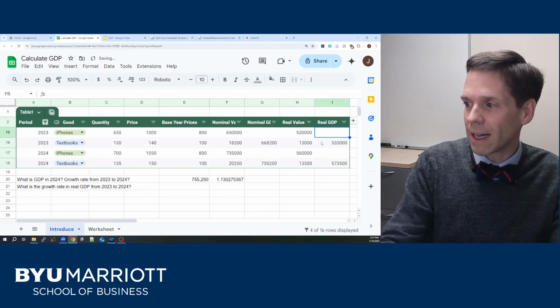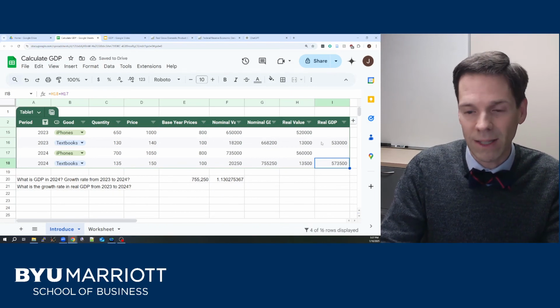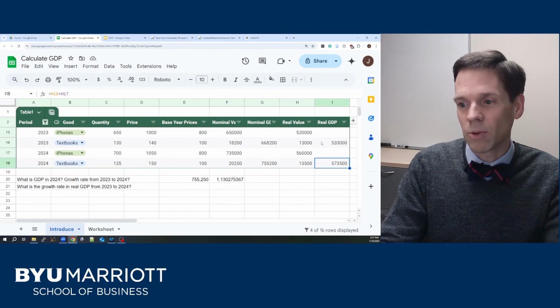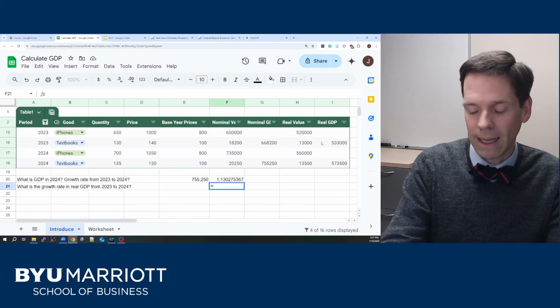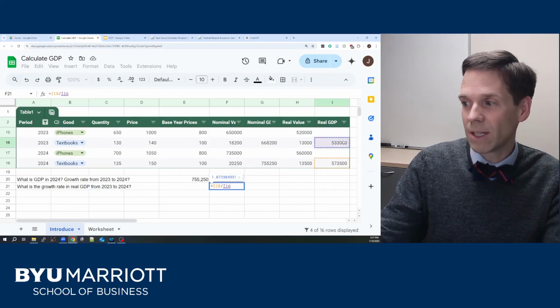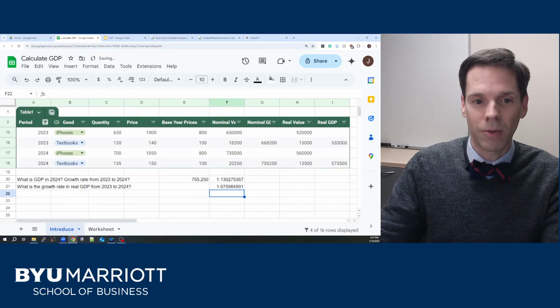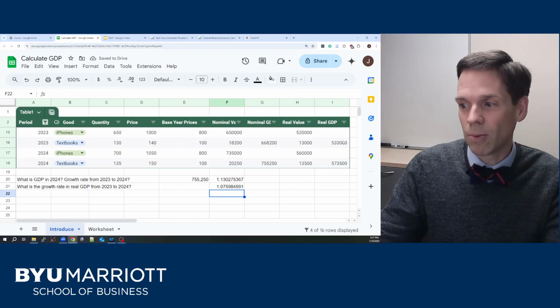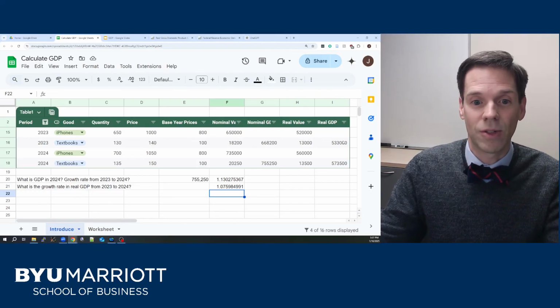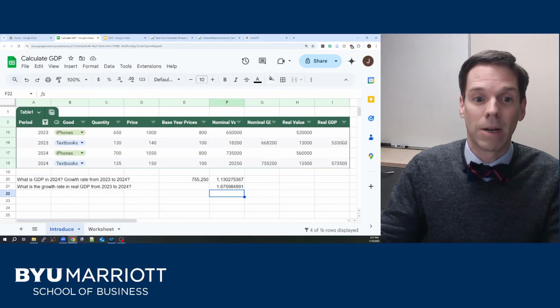All right, and so now we've got a real GDP in 2024 of 573,500. Now what's the growth rate in real GDP? Again, straightforward. Real GDP in 2024 divided by real GDP in 2023 minus 1 to find the growth rate. And so we have a growth rate in real GDP of 7.6% compared to the growth rate in nominal GDP of 13%. What does that mean?